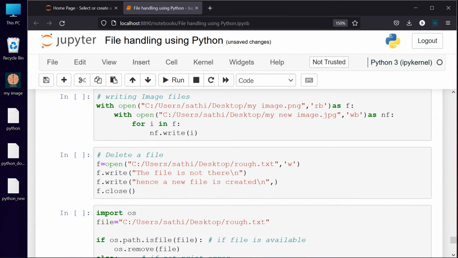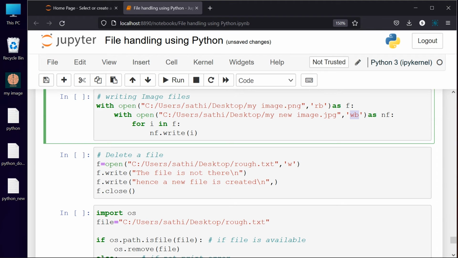So what I am trying to do out of this is, previously I have used the read statement, and correspondingly I can use the write statement also here. A small example I have given here. I am writing a file, which I have given with open. In my desktop my image is there, so I have given it as RB, which means read binary. In the next line I have opened one more file, my new image, with, so clearly understand, this is write binary. So this is a write statement.